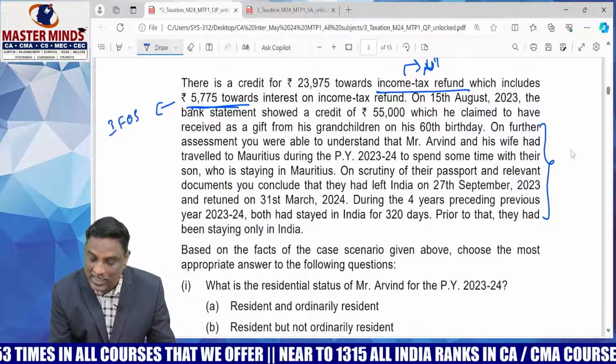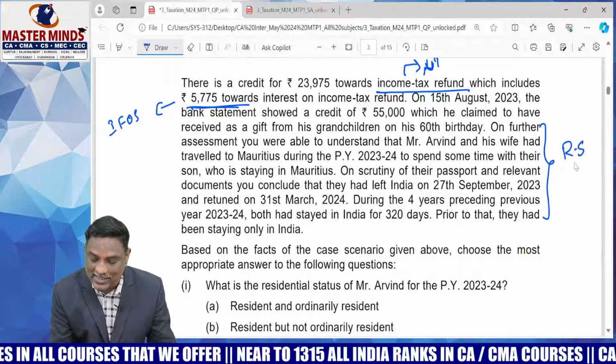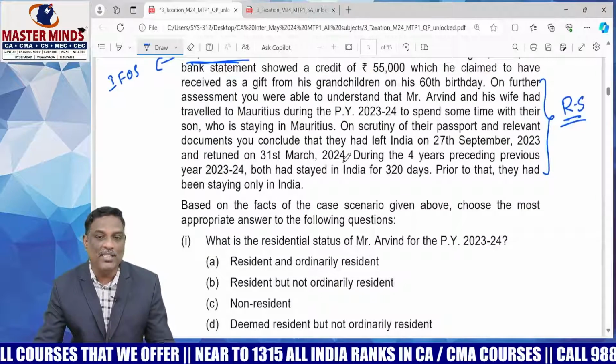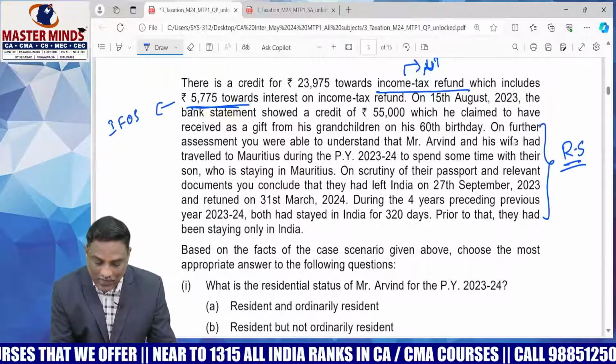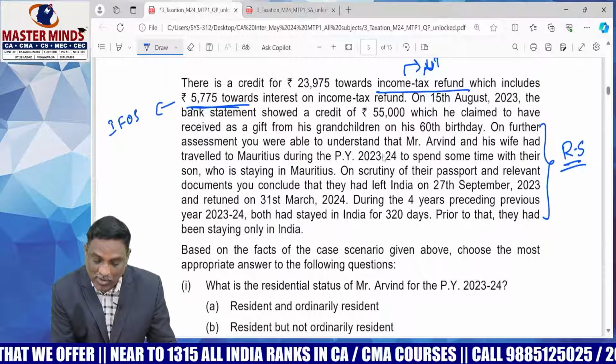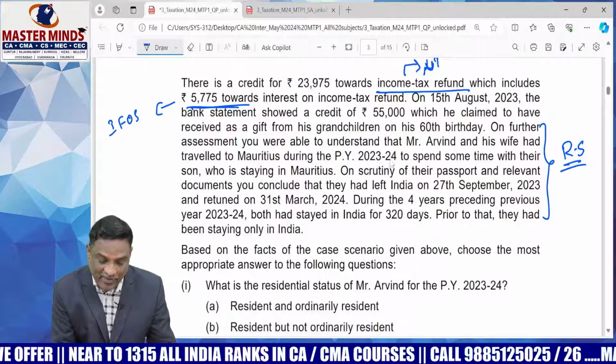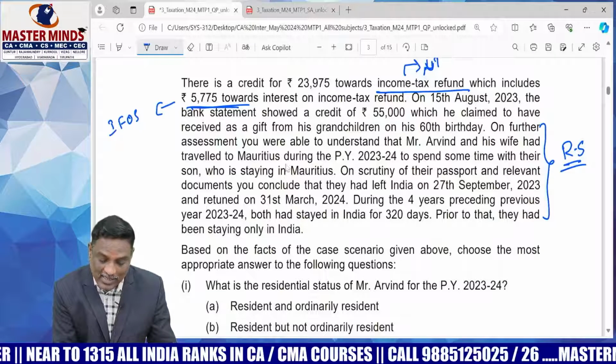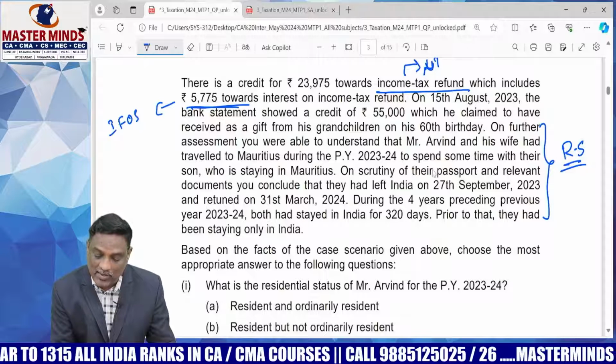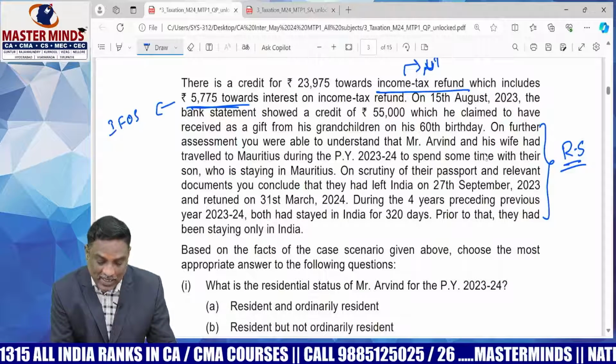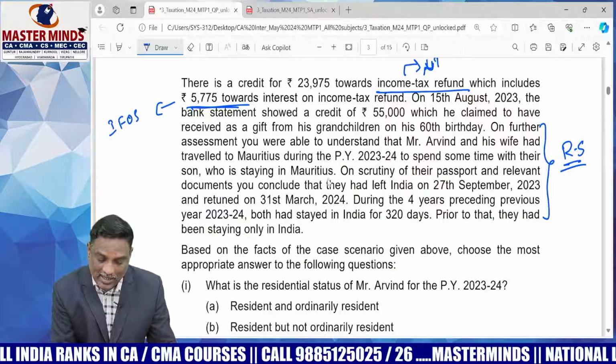This is the information relating to determination of residential status. On further assessment, you were able to understand that Arvind and his wife had traveled to Mauritius during the previous year 2023-24 to spend some time with their son, who is staying in Mauritius.